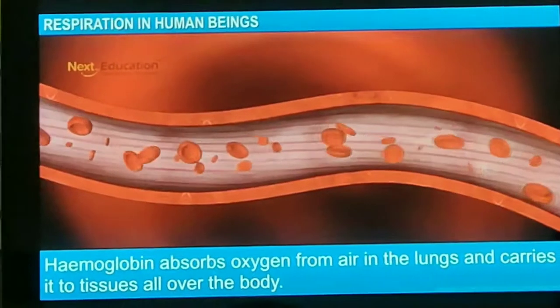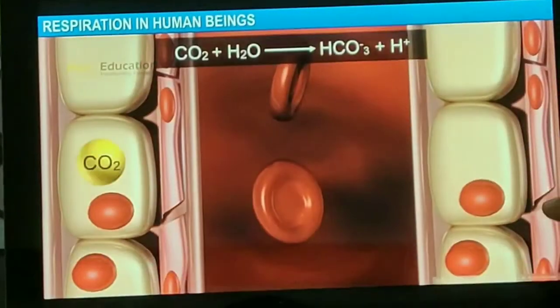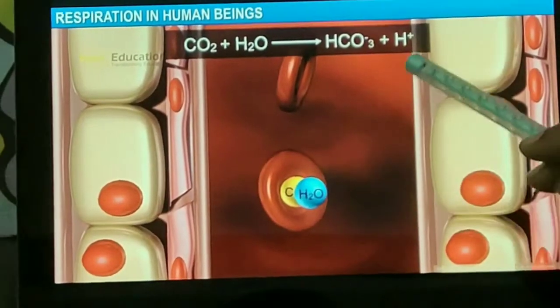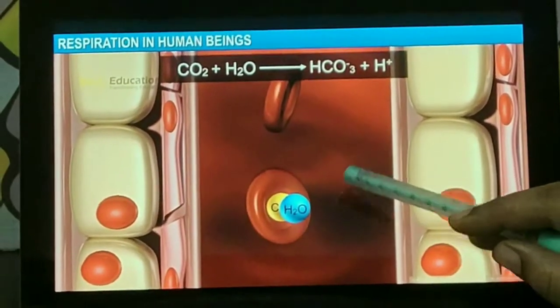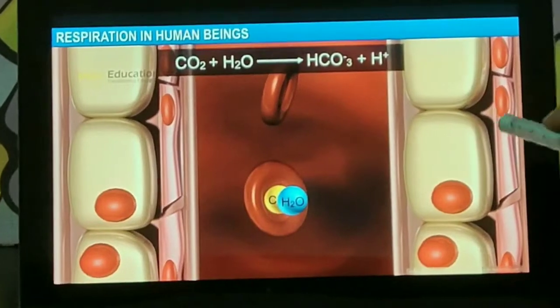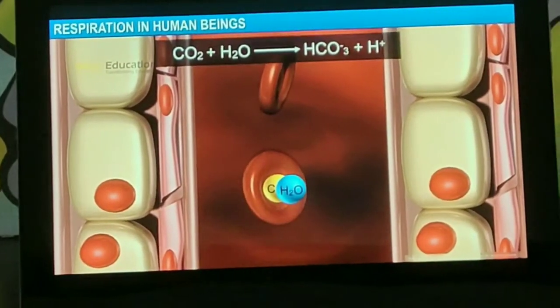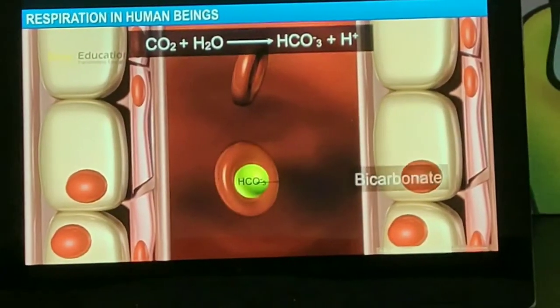So oxygen travels by forming oxyhemoglobin in the blood, and carbon dioxide travels in the dissolved form. It forms bicarbonate. So the respiratory pigment has a great role in the transport of oxygen and carbon dioxide.